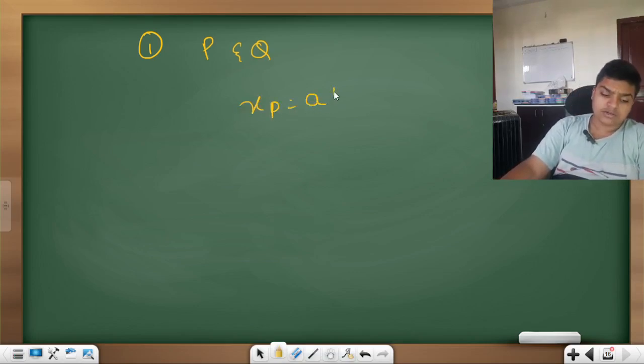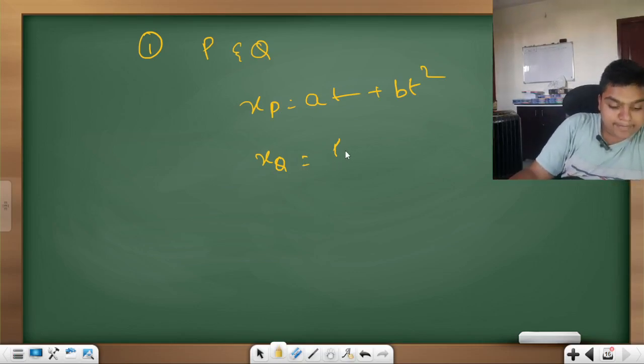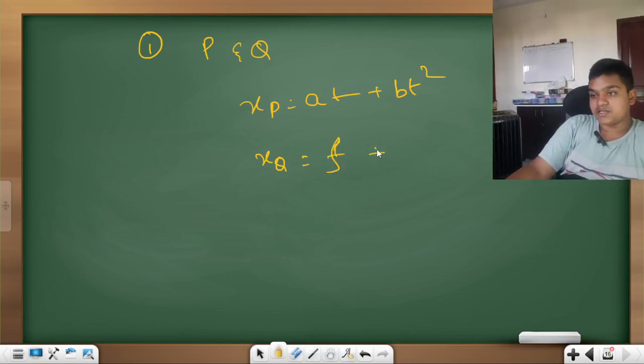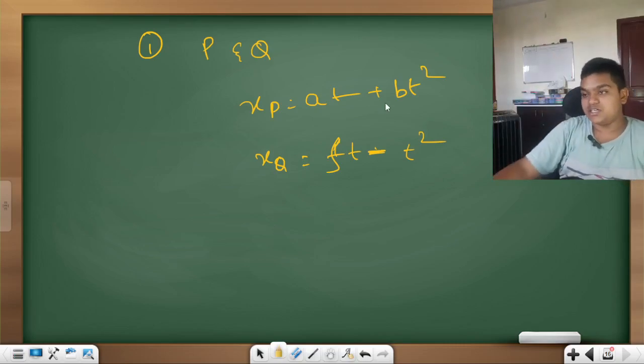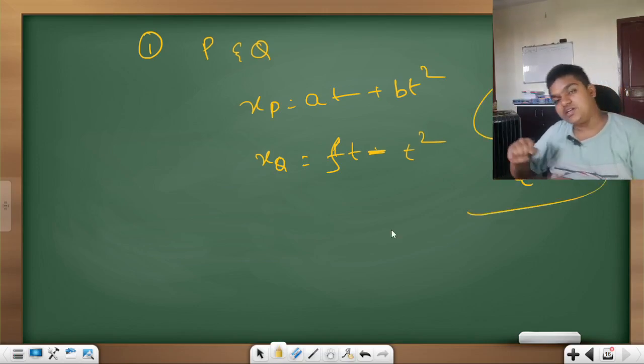Position of P is equal to at plus bt square, and position of Q is represented as ft minus t square. Sorry, take t square, quadratic equation, right? At what time do the cars have the same velocity? Vp is equal to Vq. They're asking you to find the time.